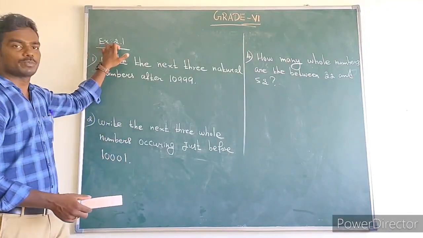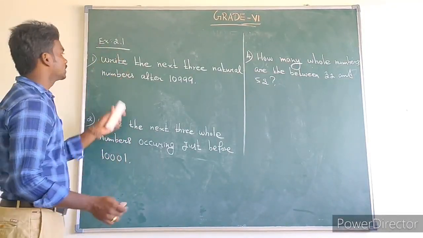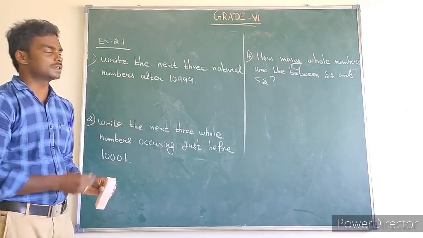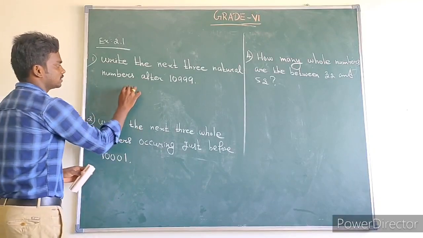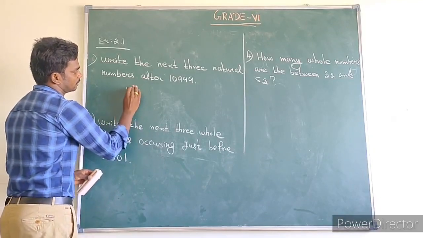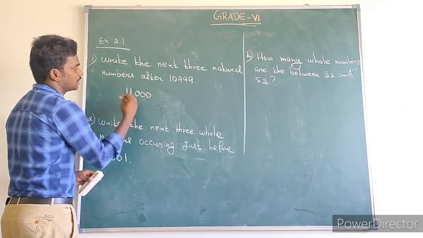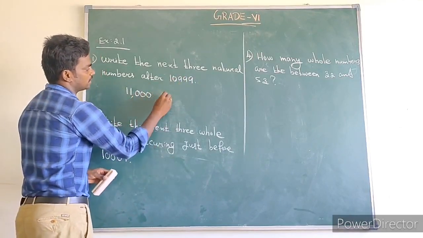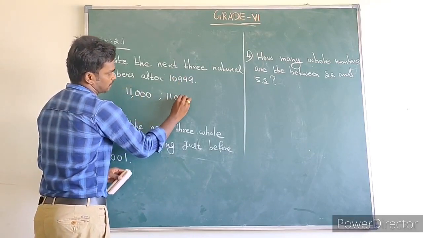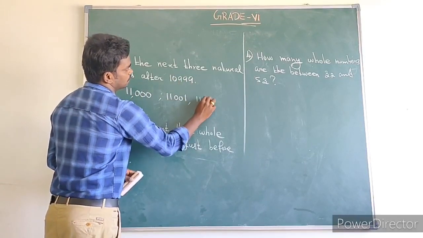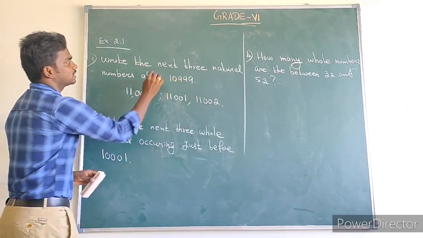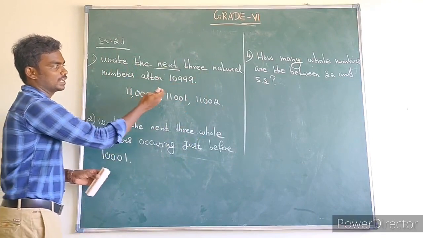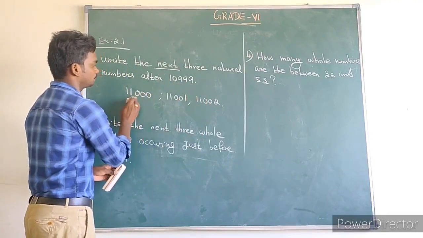See our exercise 2.1, first question. Write the next three natural numbers after 10,999. What is the next three natural numbers after 10,999? That is 11,000. Next one, 11,001. Next one, 11,002. So the next three natural numbers after 10,999 are 11,000, 11,001, 11,002.